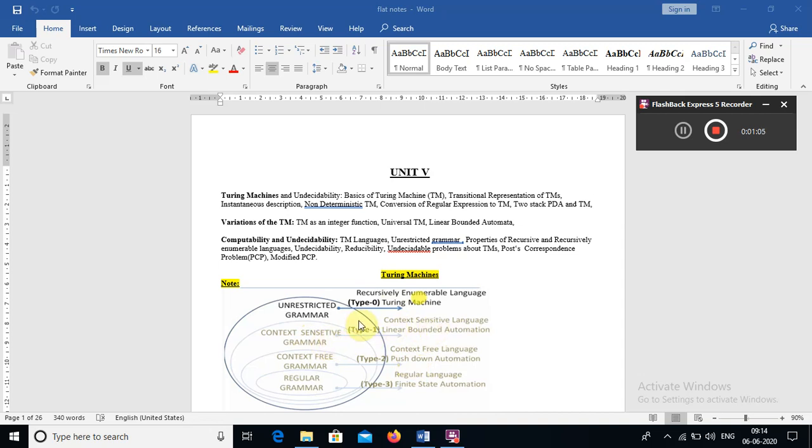Okay, so this we didn't touch in this particular subject till now. And the last one, type 0. Type 0 defines the unrestricted grammar. That means if you see the regular grammar and context free grammar we already completed, there are certain rules for the grammar, but for the type 0 grammar there are no rules. Unrestricted means there are no restrictions, and the language is a recursively enumerable language. I will tell you what a recursively enumerable language is. And the machine format for the type 0 grammar is a Turing machine. Okay, that we have to discuss now.